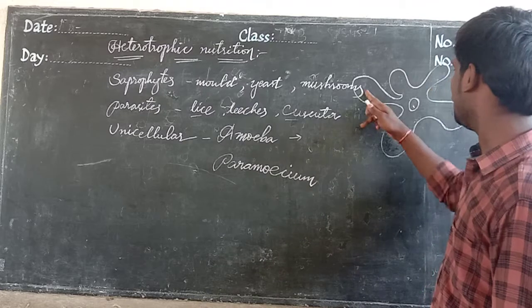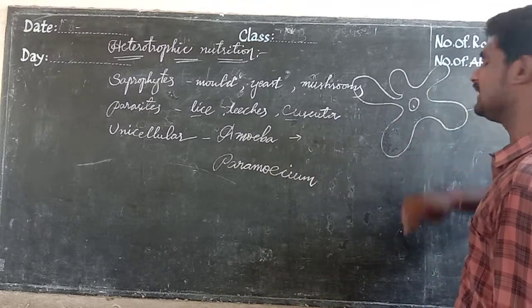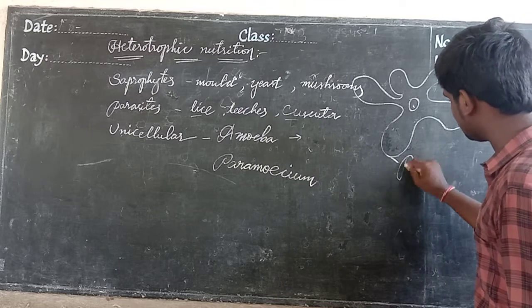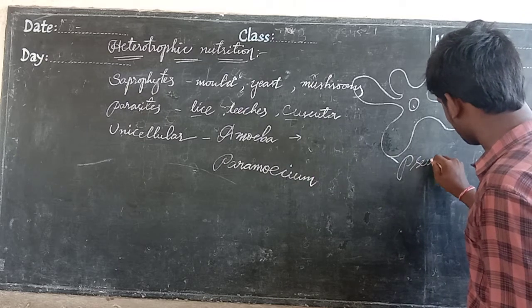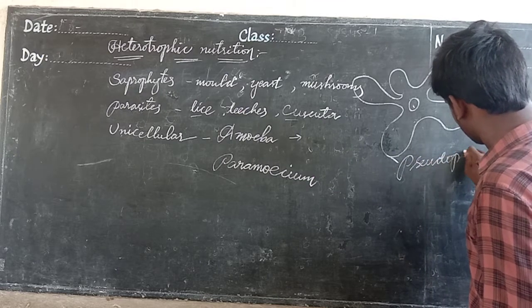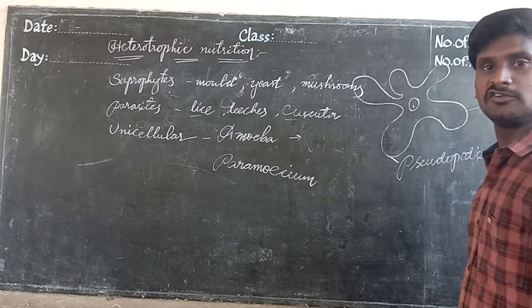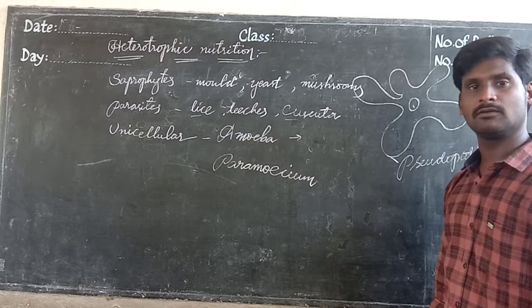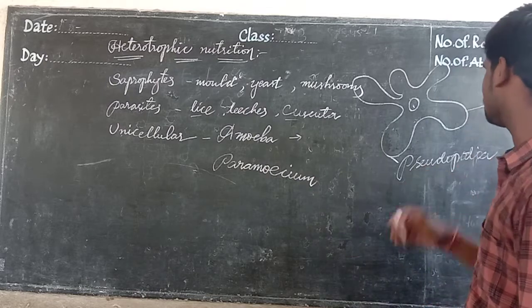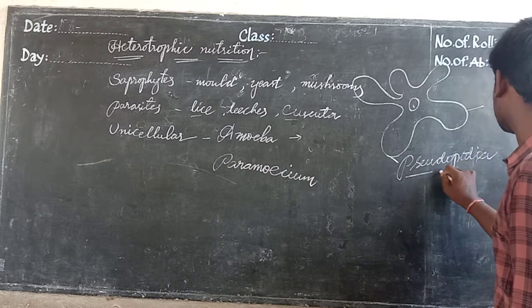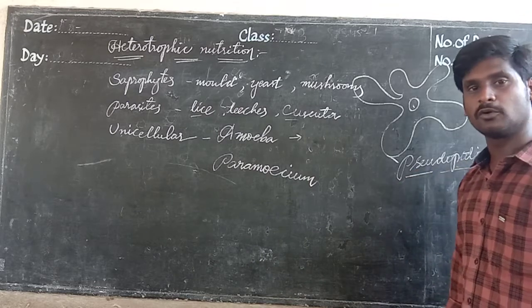They have legs of this type, imagined like legs, which are actually called pseudopodia. They have no special legs, but these are called pseudopodia. The word is formed from two words, pseudo and podia.